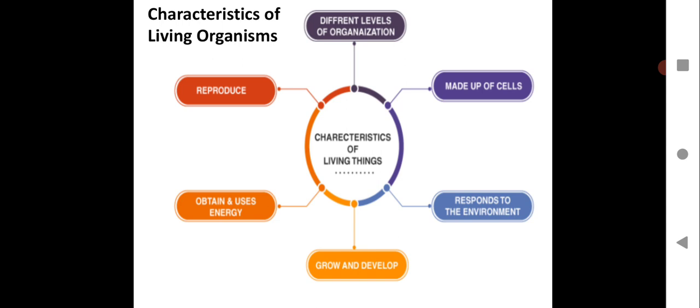Now have a look at this chart, which shows the important characteristics of living things: different levels of organization, made up of cells, response to the environment, grow and develop, obtain and use energy, and reproduce. Different levels of organization means there are unicellular organisms made up of a single cell, and multicellular organisms made up of multiple cells, and the tissues, muscles and cells will differ. That different type of cell organization is seen in different living organisms.